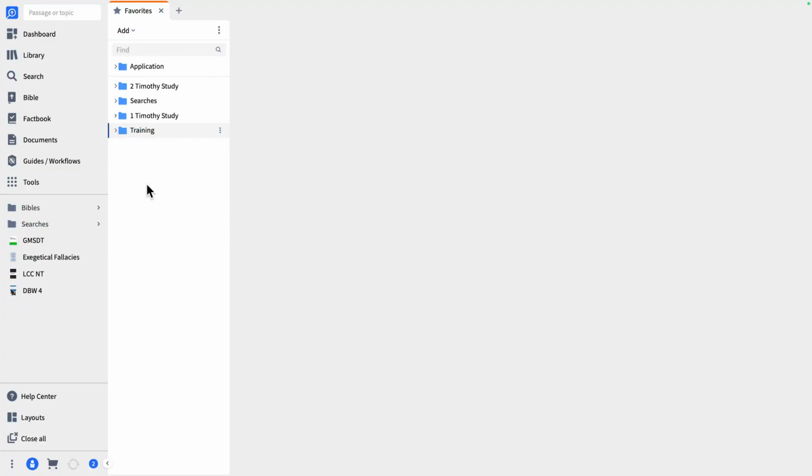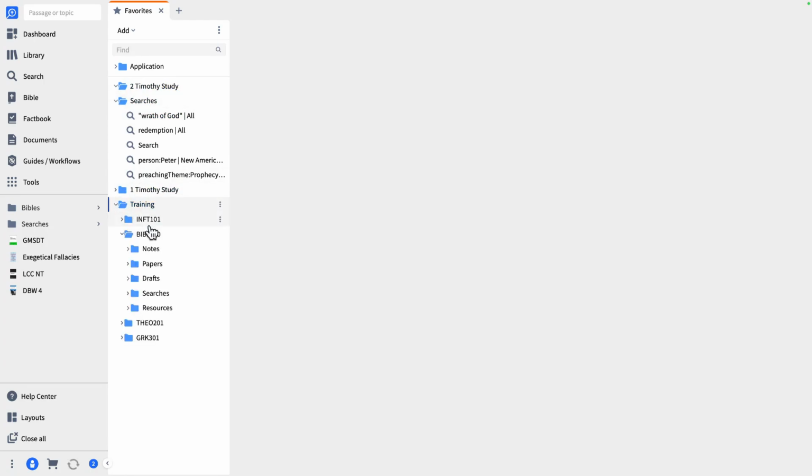So take a look at this. This is like a file cabinet. Each one of these little folders that you have here, I think of those as drawers inside of the file cabinet. And then inside the drawer, again, you're going to have folders. Or actually, here's the folders. And then you have information in those folders.